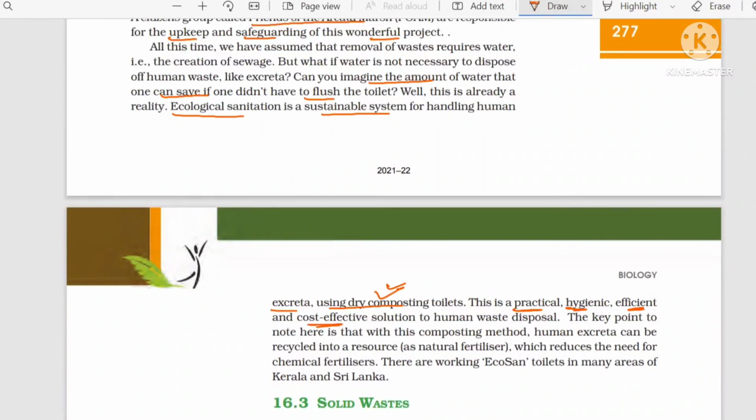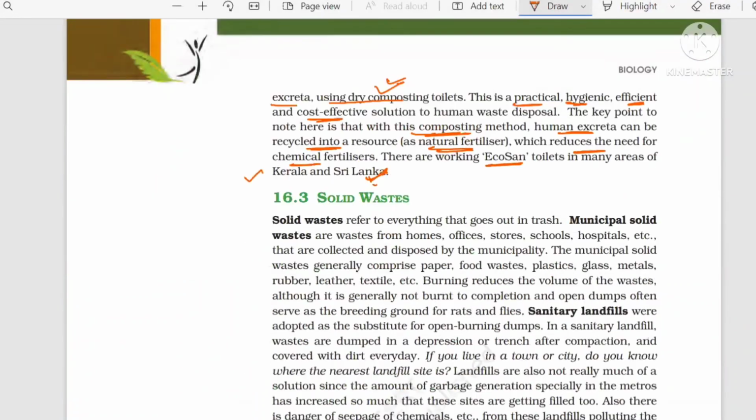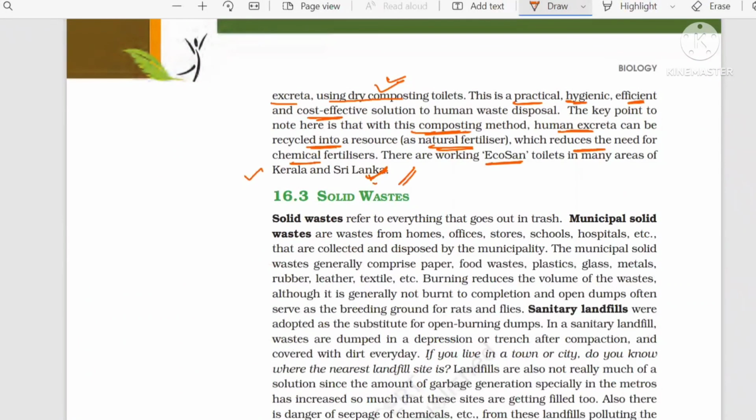Is it clear? The key point to note here is that with this composting method, human excreta can be recycled as a natural fertilizer, and thus we can reduce our dependency on chemical fertilizer. And EcoSan toilets are generally practiced in Kerala and Sri Lanka. So I think we have covered water pollution also. Up till here, I think the topic is clear to you. Now we can close it.